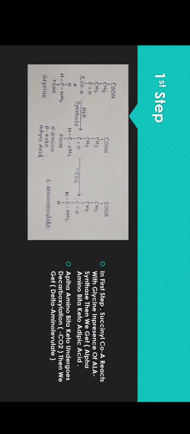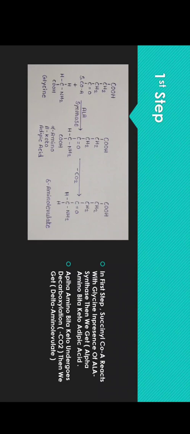In this step, as we know, the pyrrole rings are formed from two compounds, that is succinyl CoA and glycine. Succinyl CoA is the intermediate product of the TCA cycle, and glycine is the amino acid. In this step, succinyl CoA reacts with glycine in presence of the enzyme ALA synthetase, that is alpha amino levulate synthetase. It removes the CoA from succinyl CoA and one of the hydrogens of the glycine, and it makes a structure, that is alpha amino beta ketoadipic acid.